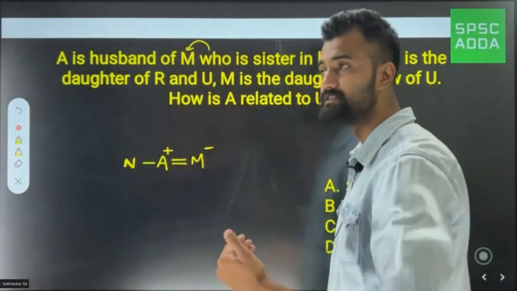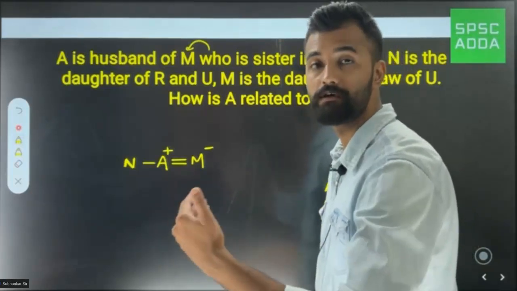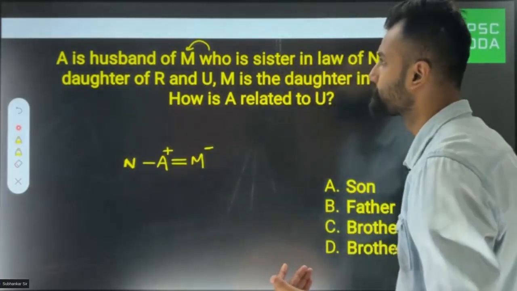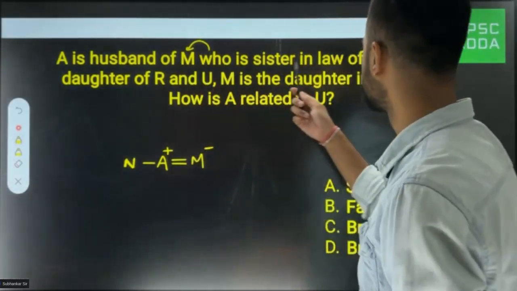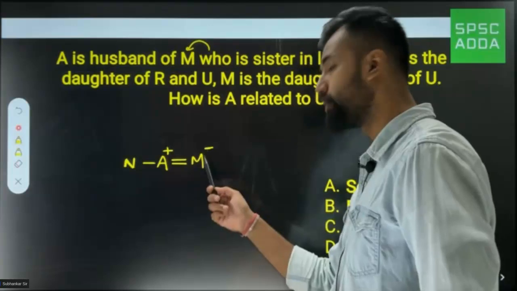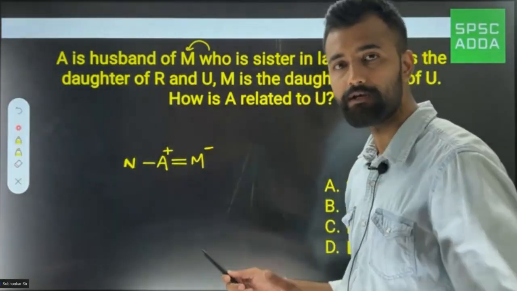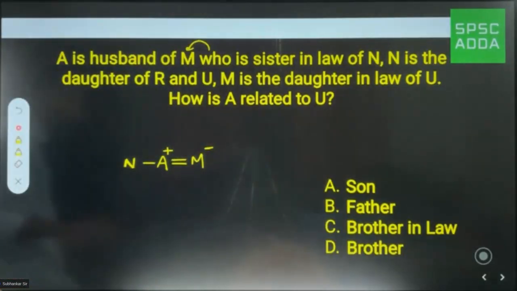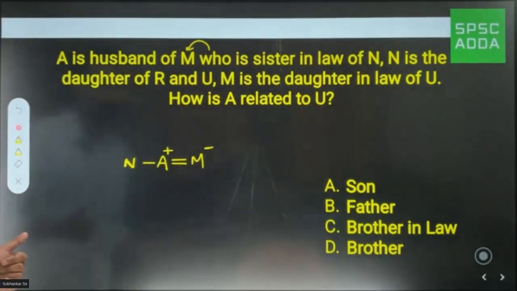She is sister of my wife, so I would call her sister-in-law. So A is the husband of M, who is the sister-in-law of N. So N's sister-in-law is M. Clear? Okay, next part.